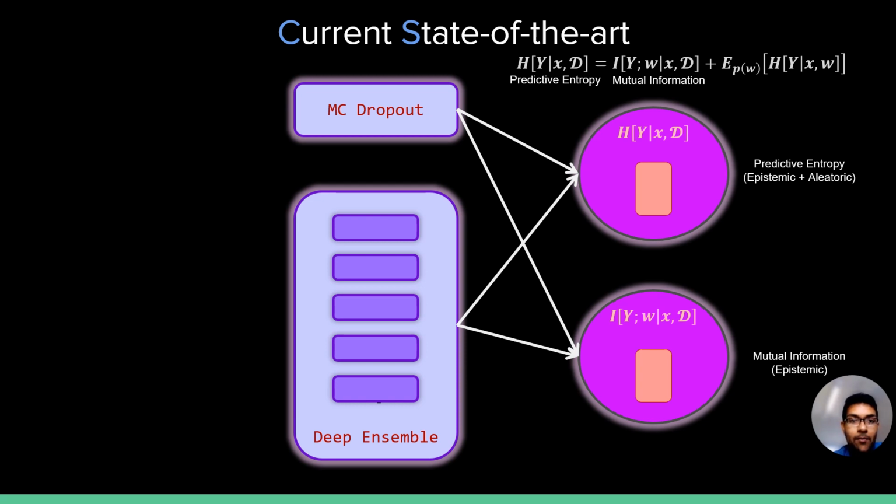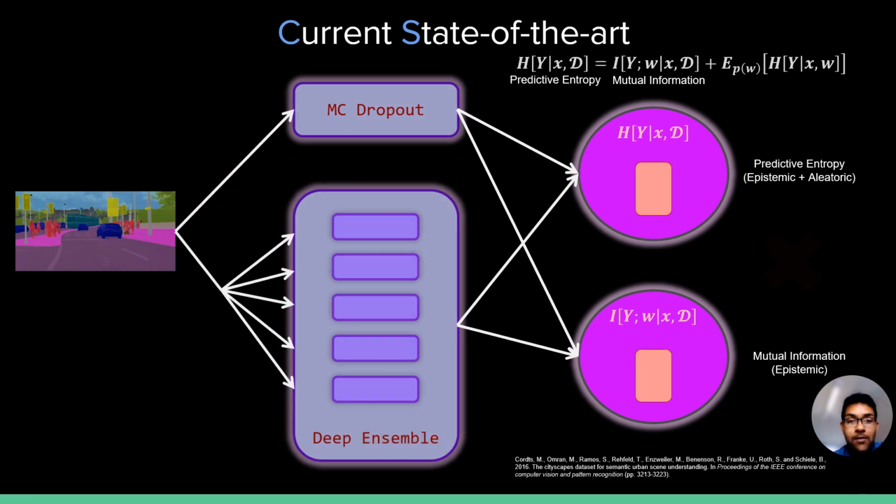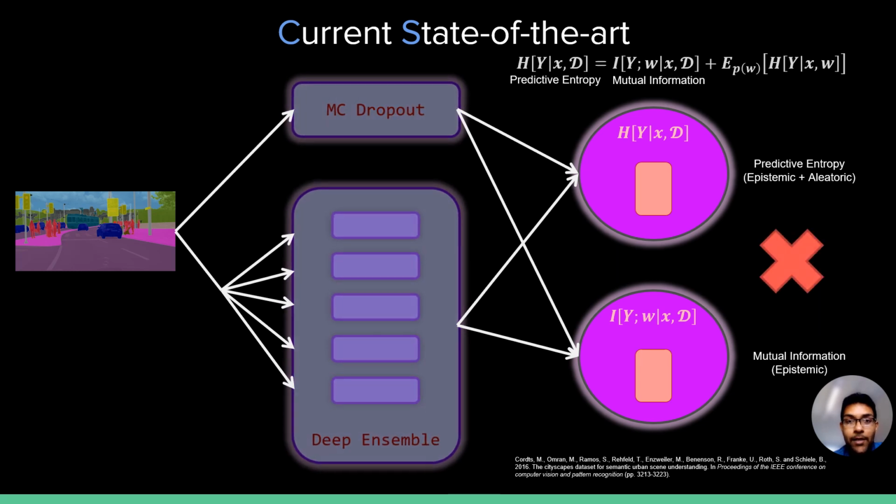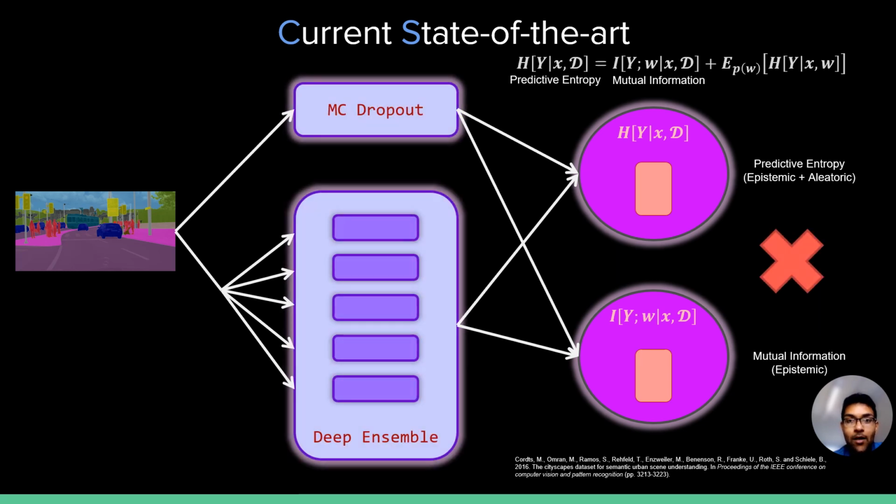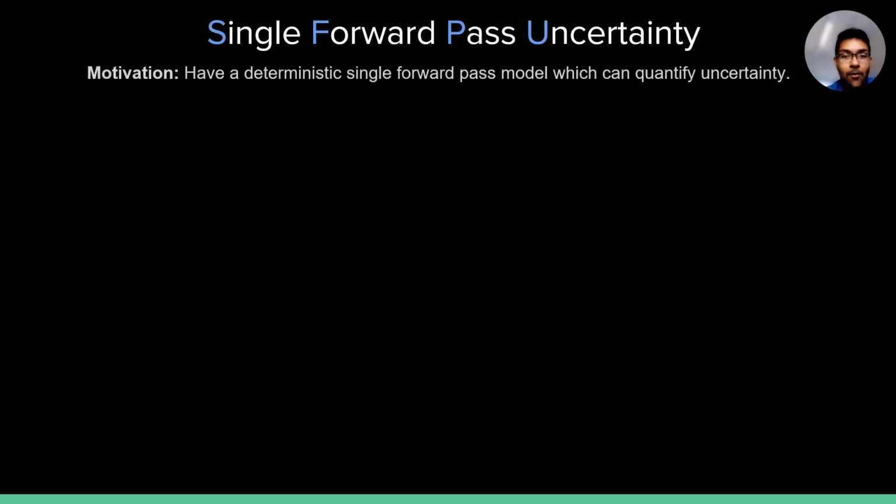However, as they require multiple forward passes or use multiple models for prediction, on more compute-intensive tasks like semantic segmentation, they often become infeasible to get reliable uncertainties in real time. So our primary motivation here is to get a model which can quantify uncertainty using a single forward pass.